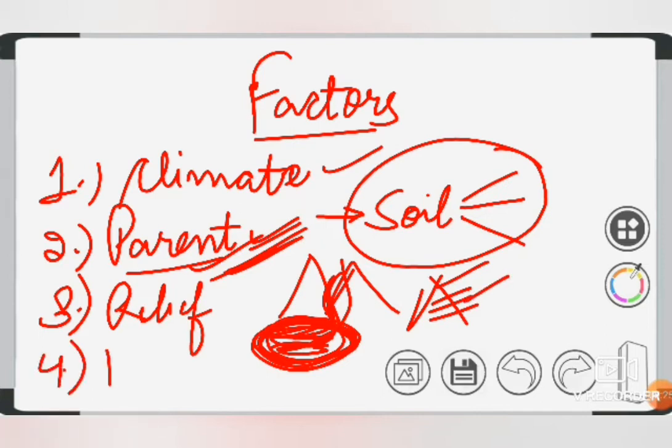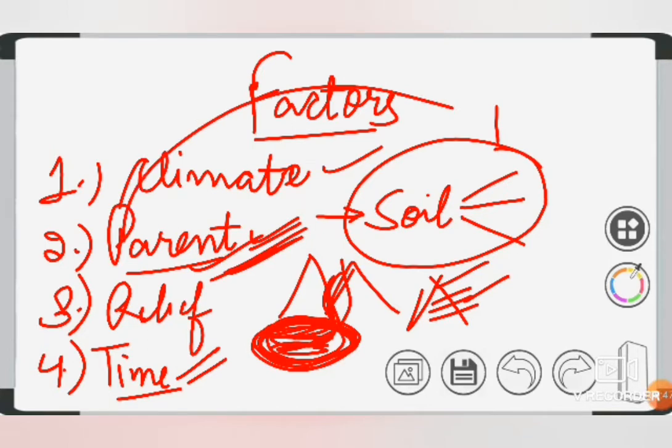Then comes your time. With time, the soil becomes finer. Time acts as a passive soil former. It is the passive agent in soil formation, not the active agent. But still, when maturation is talked about, we always consider time, that the soil takes time to mature. So this was all about the factors.